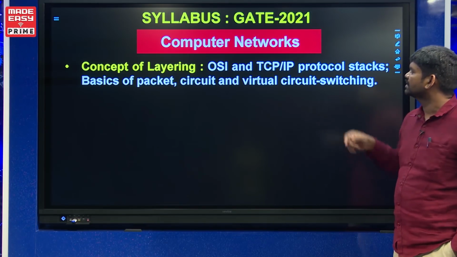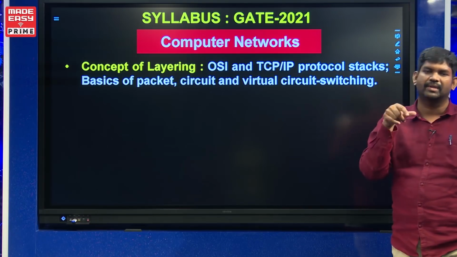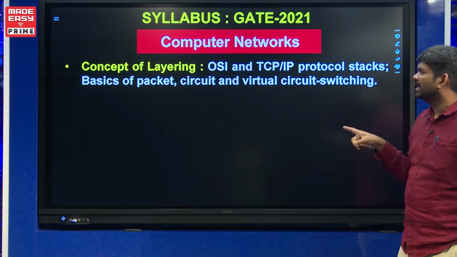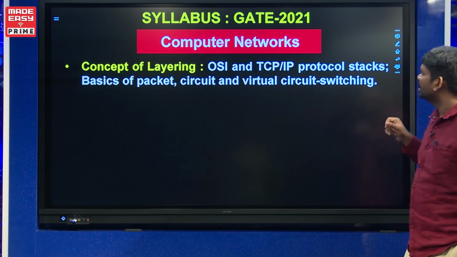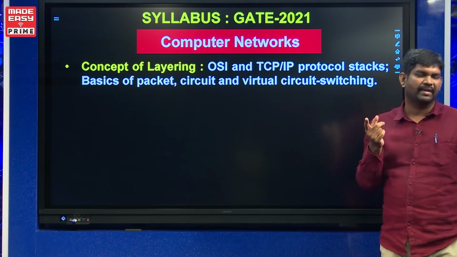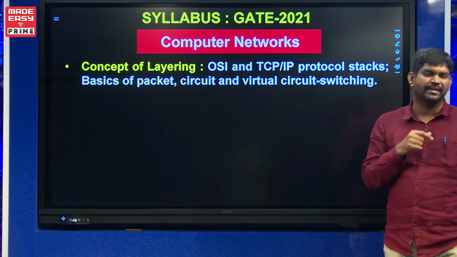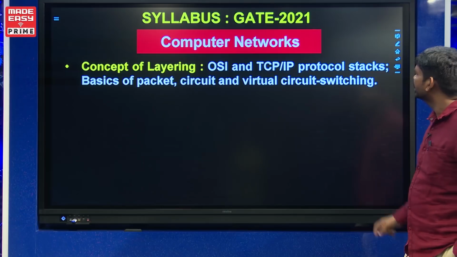In fact, they are using some word like virtual switching also, because this virtual switching is actually used in the TCP. See, the idea of having these basics of packet switching, circuit switching and virtual switching is, once we discuss the transport layer and we compare TCP and UDP, there the things become easy. So, they have added this packet switching and circuit switching.